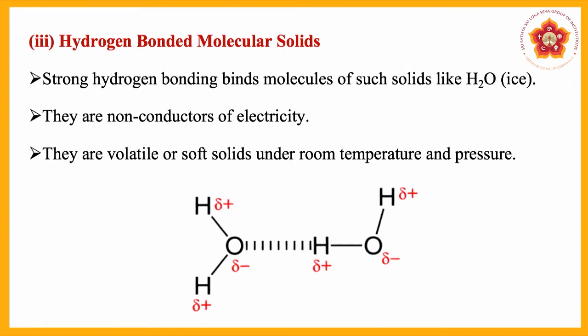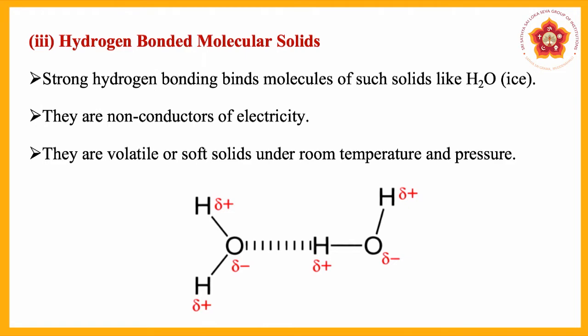You can see the structure here, H2O: there are two H2O molecules, and the dashed line between O and H is the hydrogen bond. The hydrogen bond is very strong. These are also non-conductors of electricity like non-polar and polar molecular solids, and these molecules are volatile. If you keep ice outside, it will volatilize at room temperature and pressure.